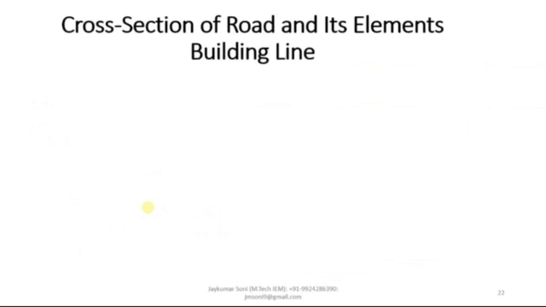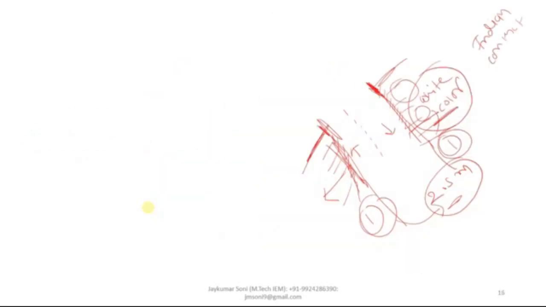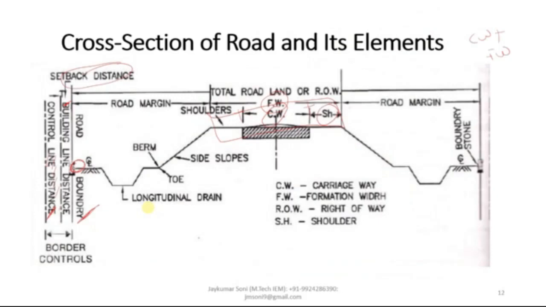Now let us talk about the building line. So let us talk about the definition and the uses. The distance from the center line of the road on either side within which the construction of building is not permitted. How can we understand this particular concept? So we can understand this with the concept of this thing. Look,